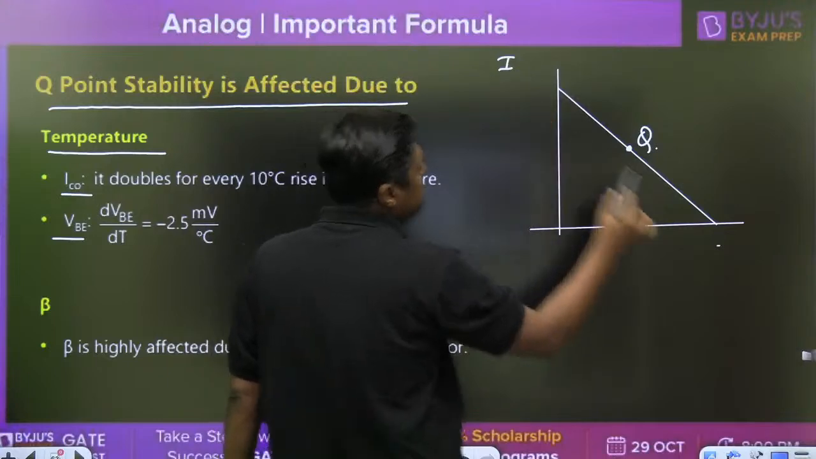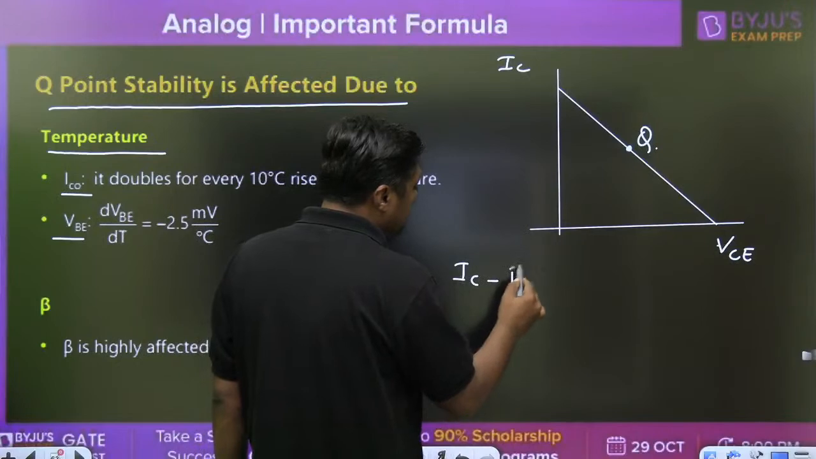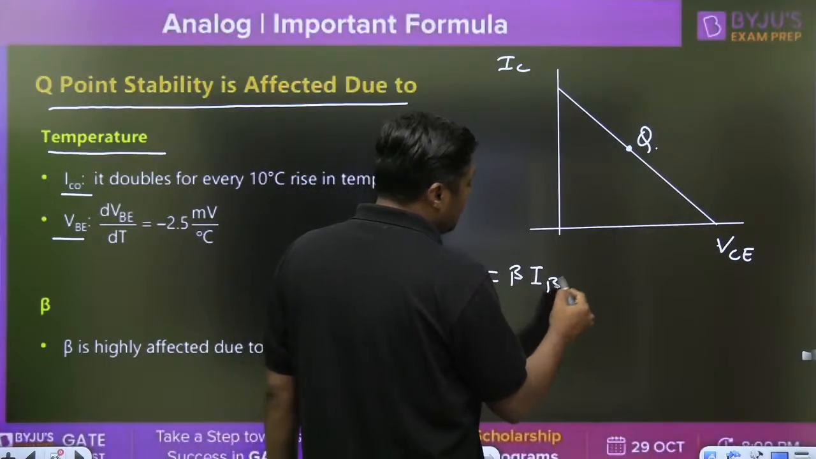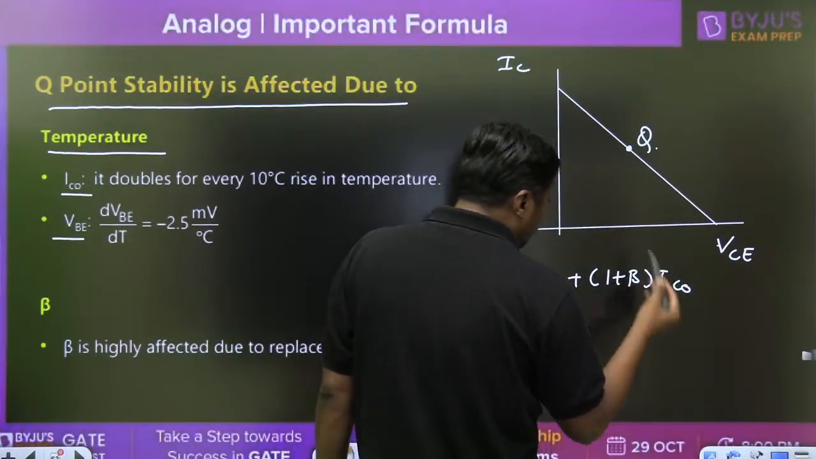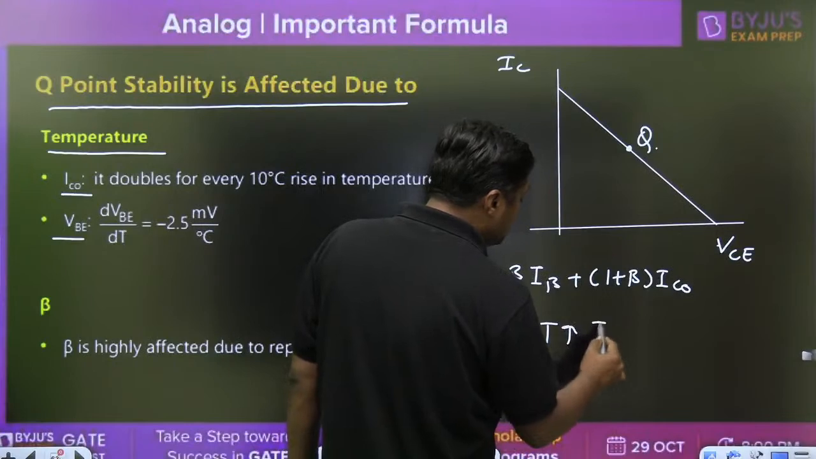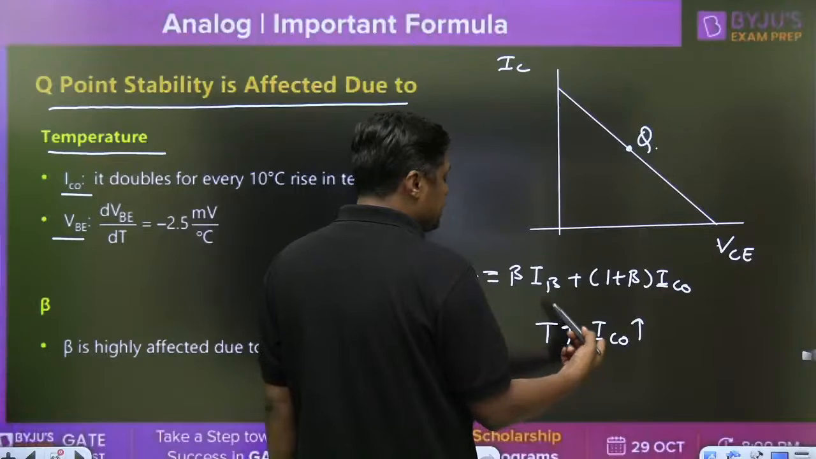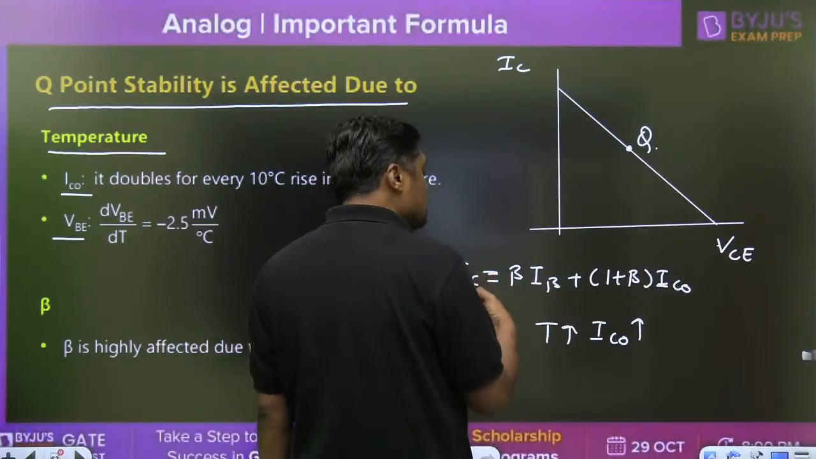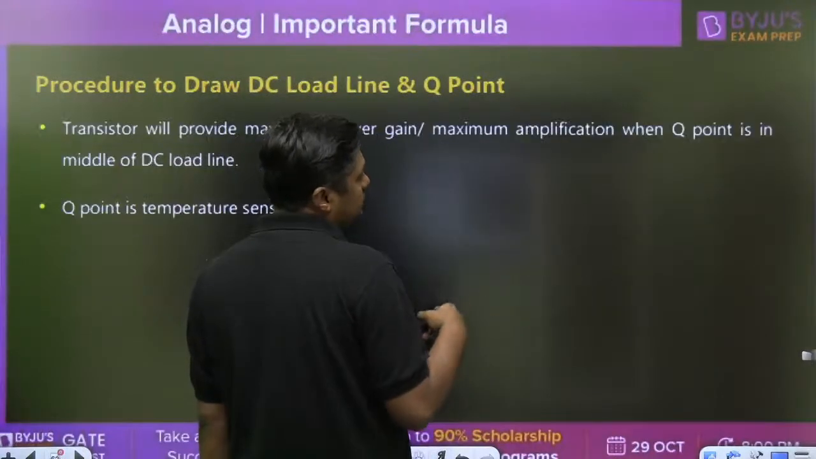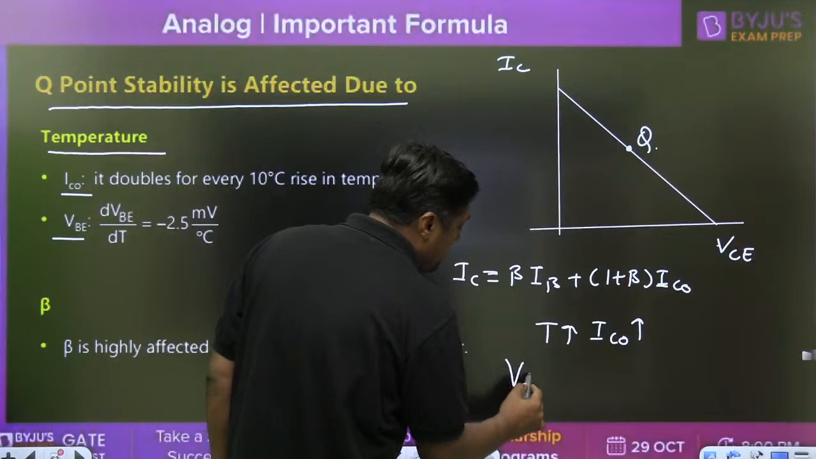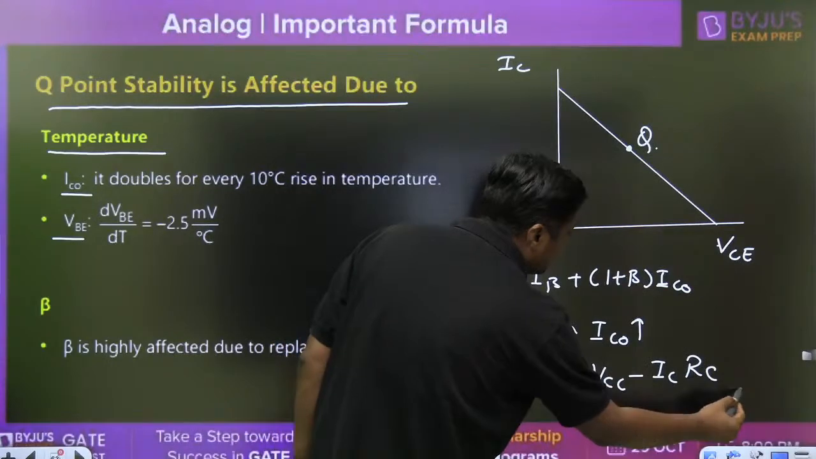This is the IC, this is the VC. Always remember IC is equal to beta IB plus 1 plus beta times ICO. So if the temperature increases, what will happen? ICO increases, and therefore IC will also increase. But always remember, VCE for this diagram is nothing but VCC minus IC into RC. That is the general diagram.